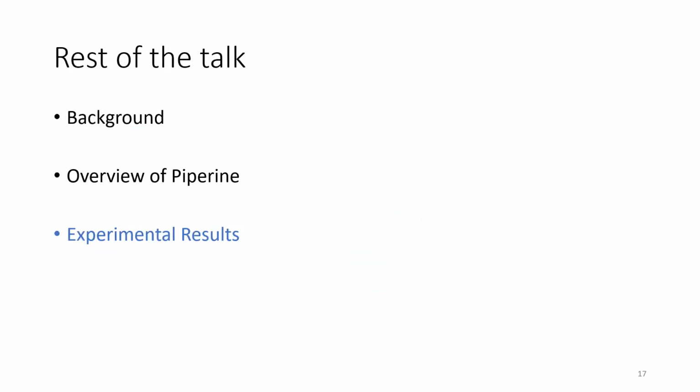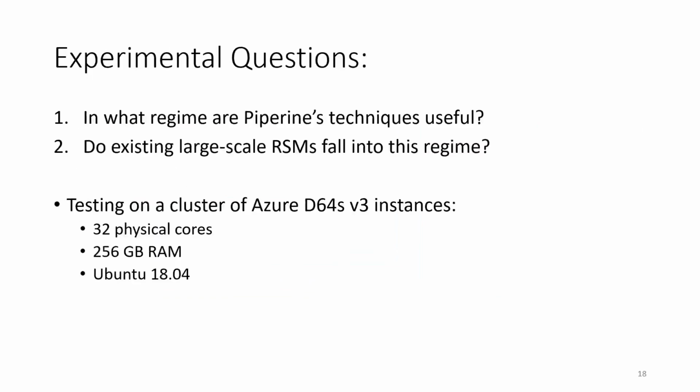So now we can turn to our experimental results. Our main two questions for the evaluation were as follows. First, in what possibly synthetic regime can Piperine's techniques reduce the overall cost? And second, do any existing large-scale replicated state machines fall into that regime? For our testing purposes, all of our native executables, such as the prover or the x86 verifier that we'll discuss, will run on a cluster of Azure VMs. The prover was parallelized, the verifier was single-threaded.